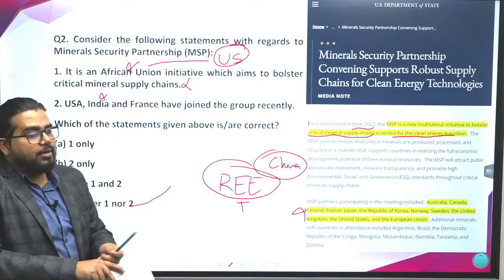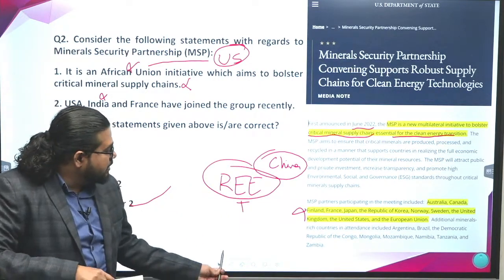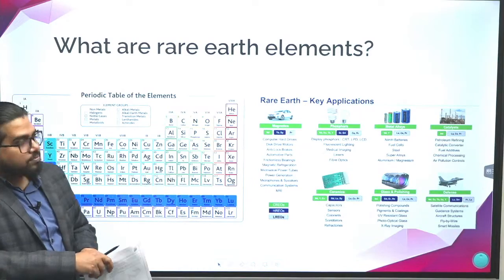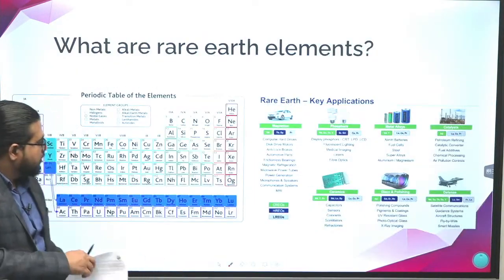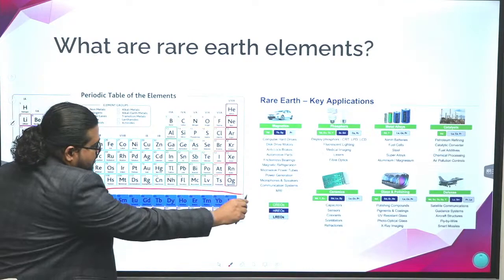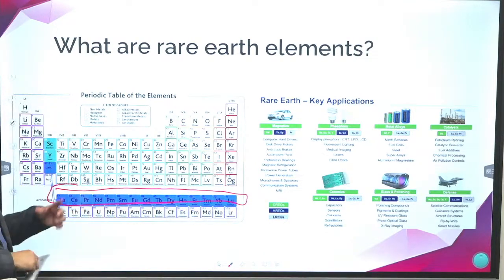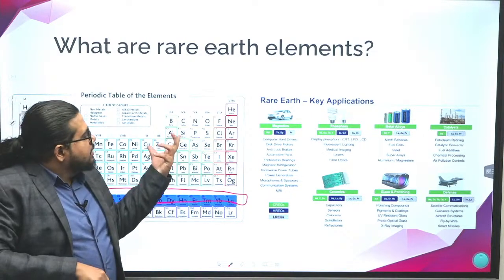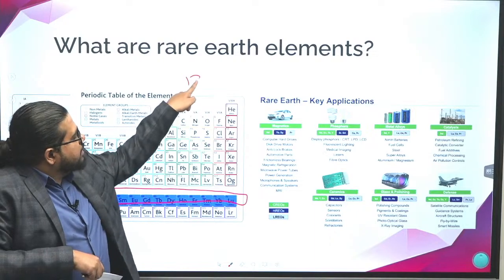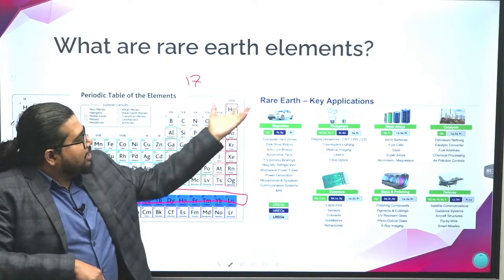Let's discuss a little bit more on it. What are rare earth elements? These are the 15 lanthanides, elements which are provided below the main part of the periodic table, and they also include 3 other elements: scandium, yttrium and lanthanum. Okay, these 17 metals are called rare earth elements.